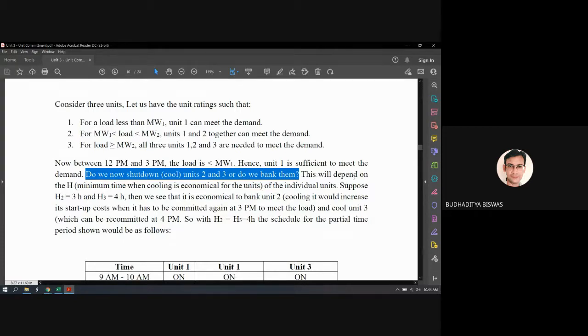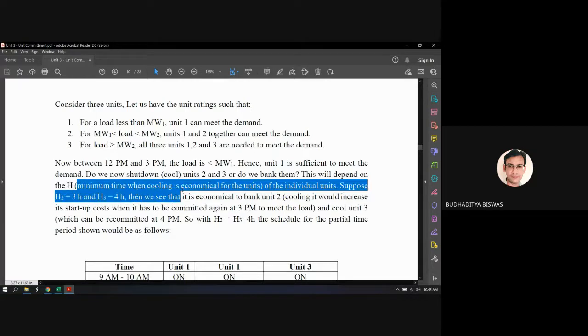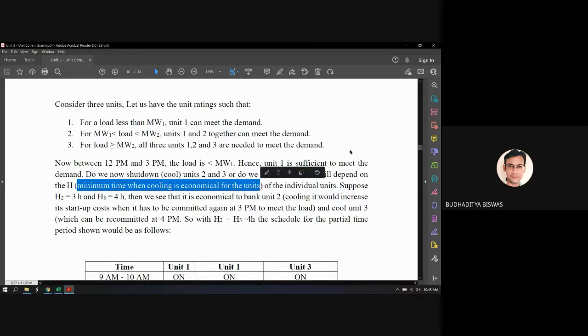So this will depend on the age. What is called age? Age is the minimum time when cooling is economical for that unit. Okay, so this is the minimum time when cooling is economical for the unit. The meaning of this particular line is that, as I mentioned, whether we should shut down a unit or put it in the banking mode depends upon the time, how much time it will not be committed to generate the electricity. And this time is defined by the age.